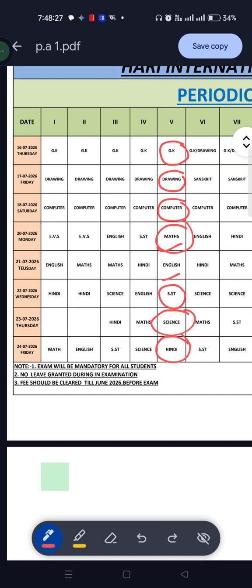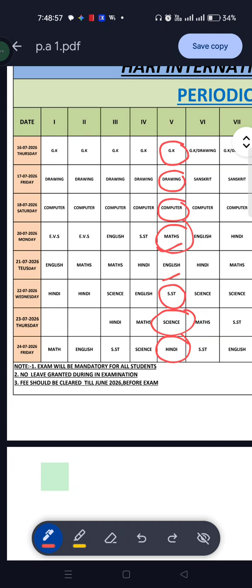So be prepared for all these exams, and I would like to tell you one more thing. Kindly keep some extra stationery in your box, so that if there is any unavailability or you miss any stationery, you will at once get other stationery and will not need to ask anybody.